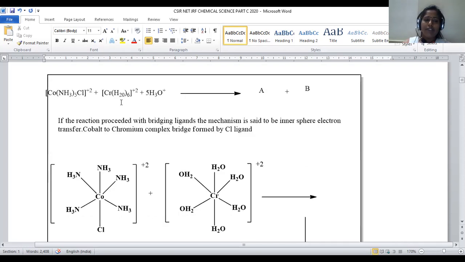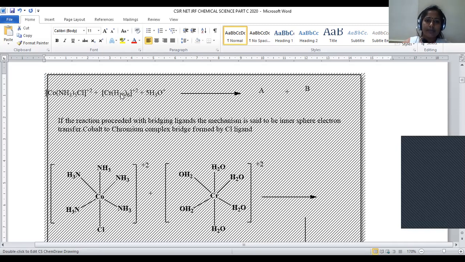Here, initially we are taking [Co(NH3)5Cl]2+, and the second is not H20, it is H2O.